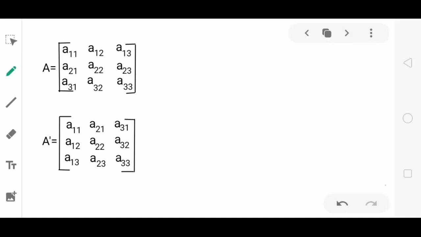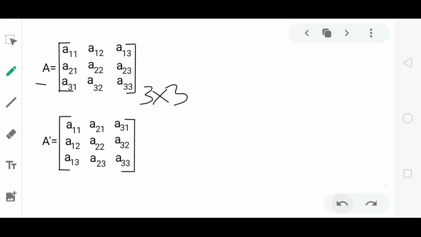In general, I have considered a matrix A of order 3 containing the elements A11, A12, A13, A21, A22, A23, A31, A32, A33. Here A11 represents the element lying in first row, first column. A12 represents the element lying in first row, second column. Or also you can consider this as an example of a matrix A of order 3, and these are the elements of matrix A.